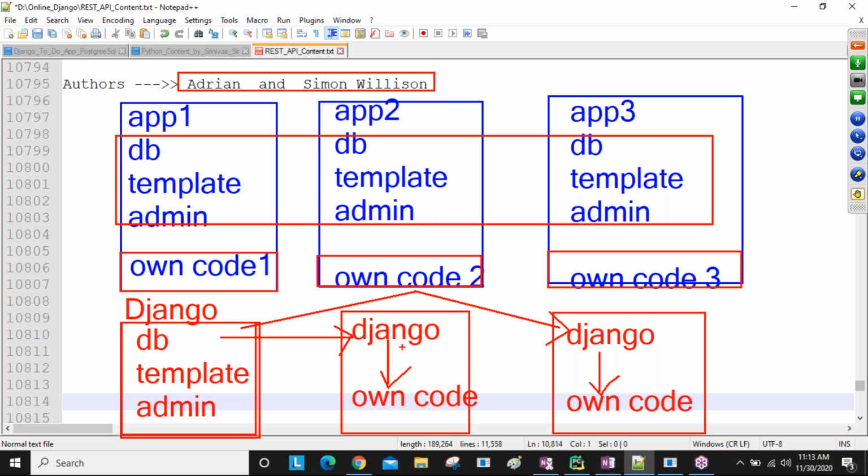Clear? This is the reason they developed Django. Now, why did they take our framework name as Django only? Why not another name? So many names are there. Our developers are Adrian and Simon Willison. Both are music lovers, both love music.